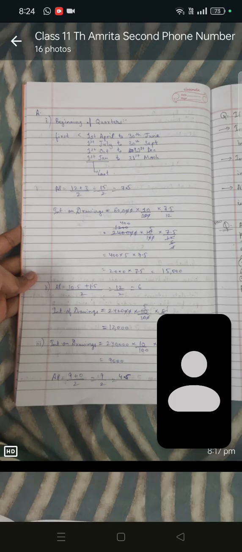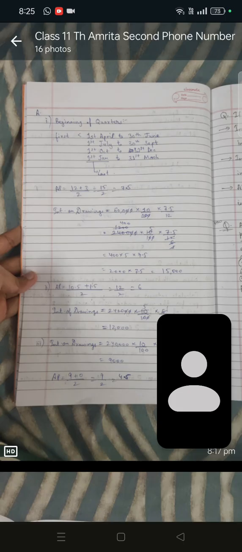Time period left after first drawing, plus time period left after last drawing. When will the last drawing be? The last quarter is 1st Jan to 31st March, and the question says drawing is made at the end of every quarter. So can you tell me, end of every quarter means when the quarter ends? 31st March. Yes, so 31st March.